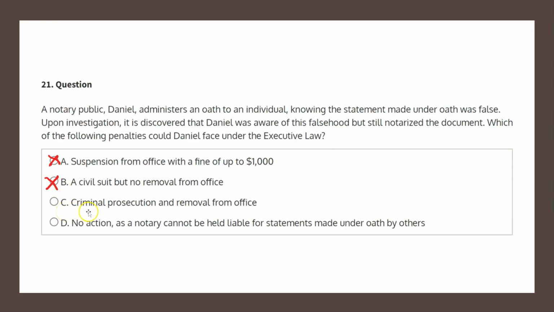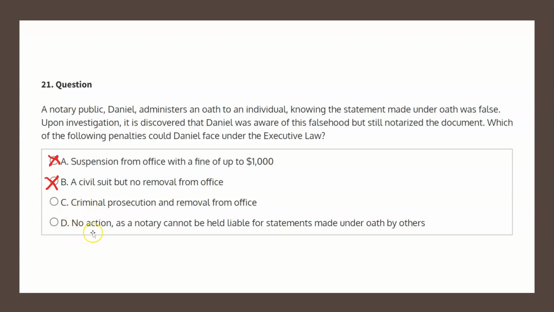Choice C states criminal prosecution and removal from office. Indeed, as we saw before, the notary public is subject to a misdemeanor, which is criminal prosecution, as well as removal from office. Therefore, this seems to be the correct solution. But before we mark it as such, let's have a quick look at choice D just to be certain.